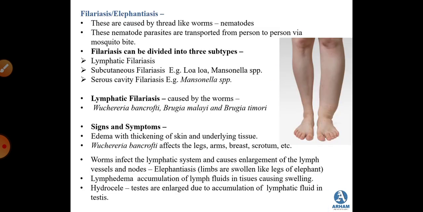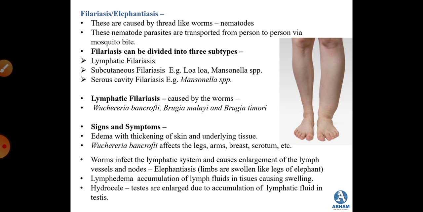Now in this part, we'll be starting with more of these common diseases, where the first disease that we are studying is filariasis, which is also known as elephantiasis. These are caused by thread-like worms known as nematodes. These nematode parasites are transported from person to person via mosquito bite. So again, the mosquito becomes the vector over here.